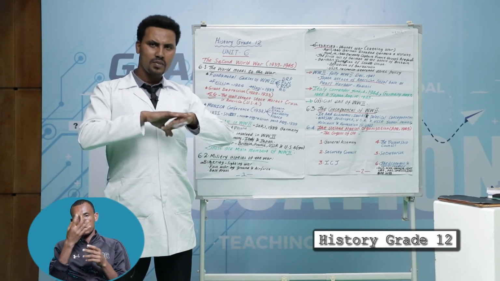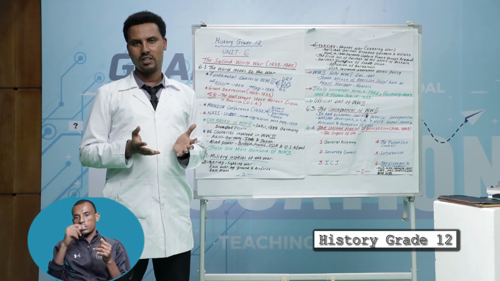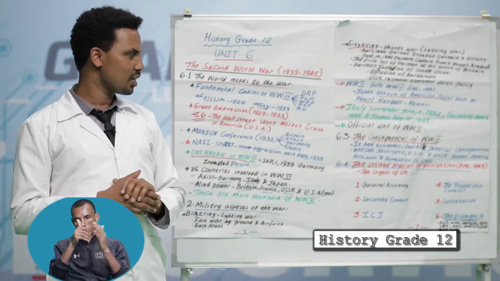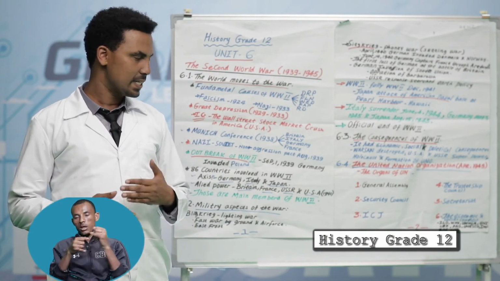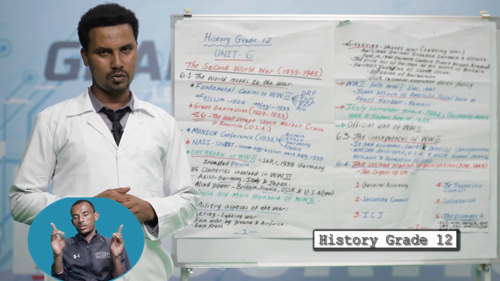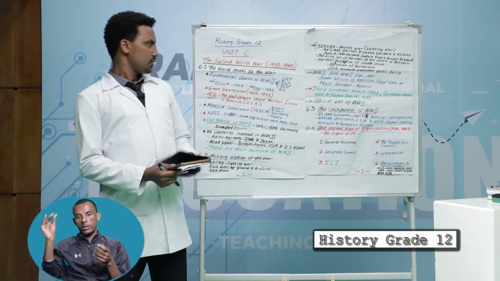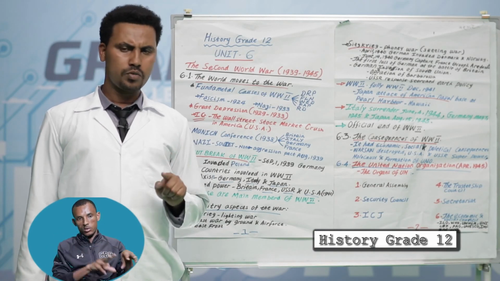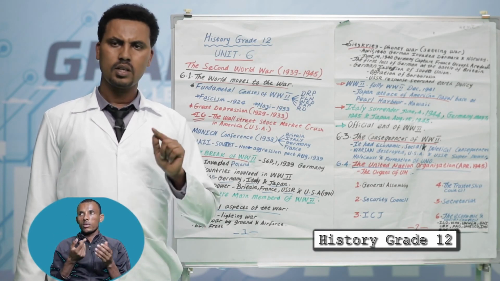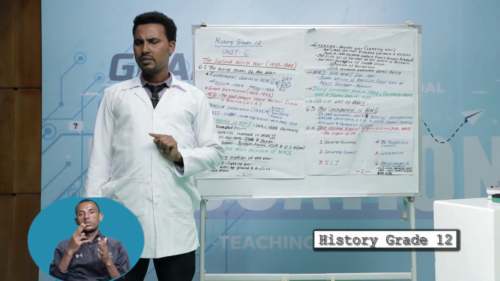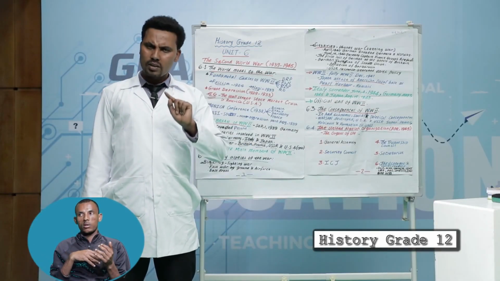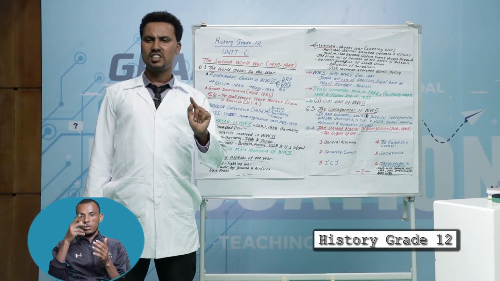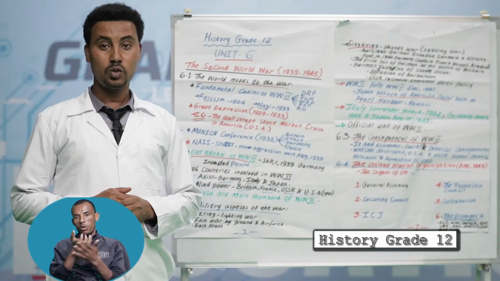The last one, the United Nations Organization. It has 6 organs: the General Assembly, Security Council, International Court of Justice, Trusteeship Council, Secretariat, the Economic and Social Council. Student, at last, what are the fundamental causes of the war? What was the course of the war? What was the result of the war? What was the main function of the United Nations Organization? This is all about today's topic.